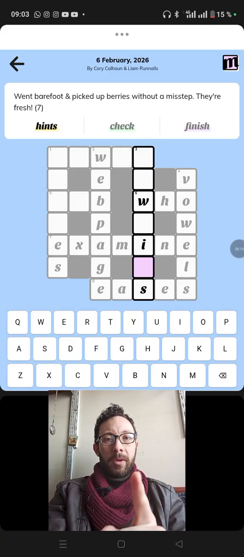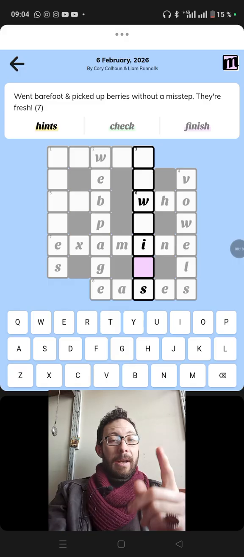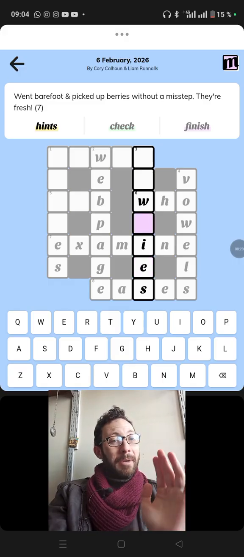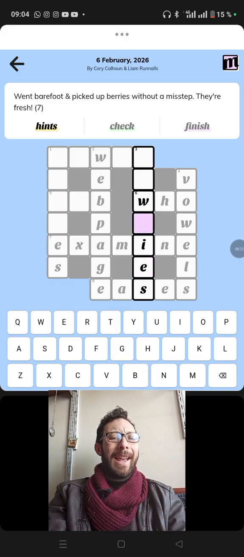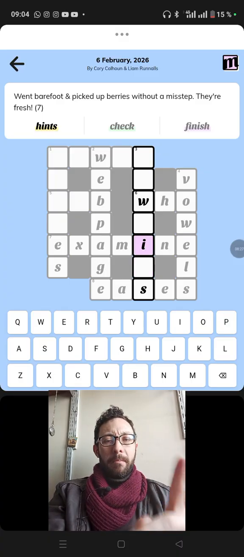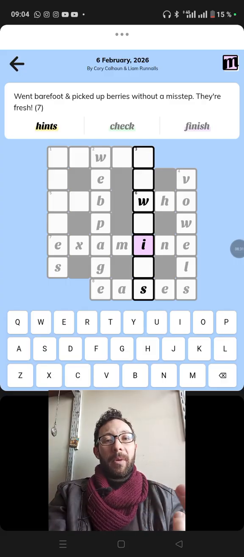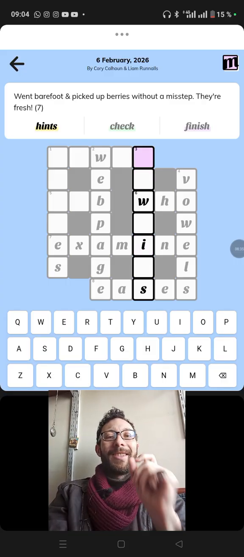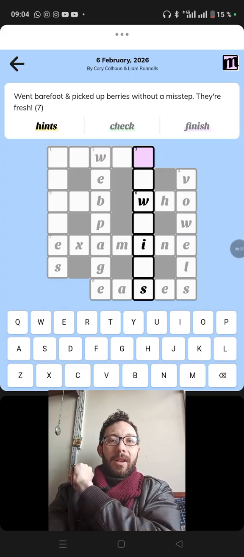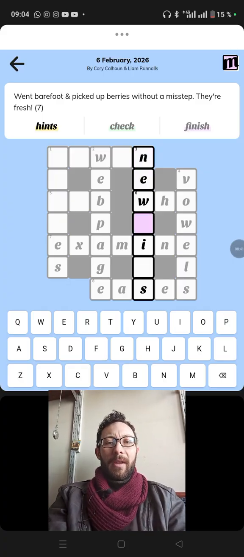Went barefoot and picked up berries without a misstep. They're fresh. I suppose this is an E because what other letter? Well, it could also be an N or a T. No, let's not worry about that. Went barefoot. There's a W. And picked up. Oh, yes, this is newbies. Beautiful.